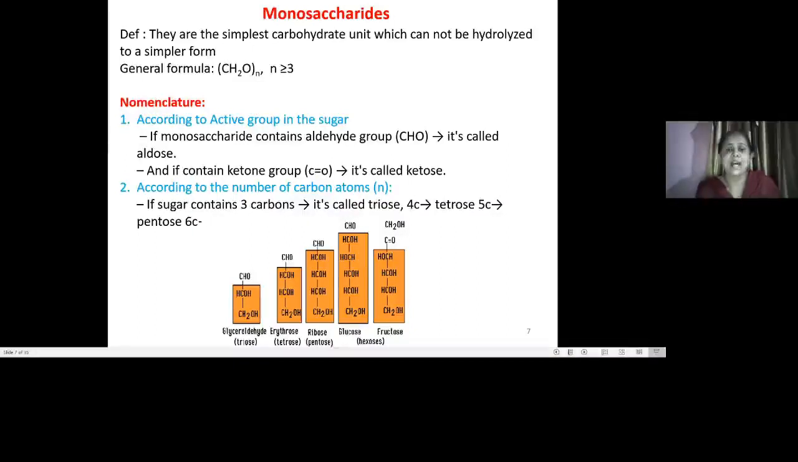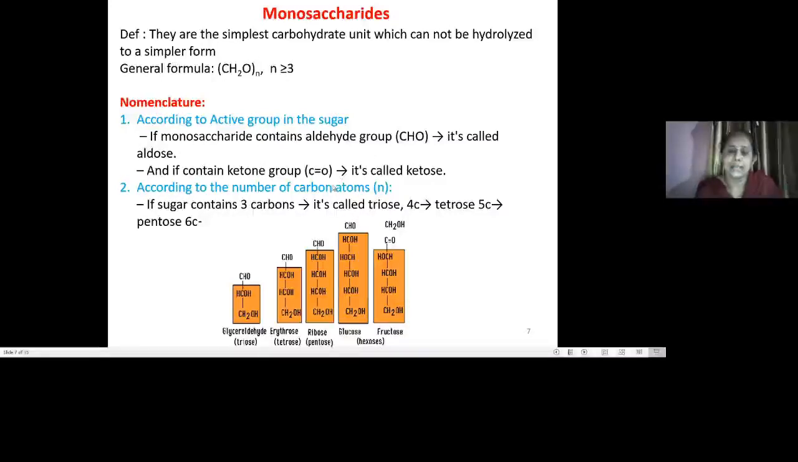First, we will see how monosaccharides are named. There are 3 ways. The first is according to the functional group present in the sugar. If it contains an aldehyde group, that is CHO, it is called an aldose sugar, and if it contains a ketone group, that is C=O, it is called a ketose sugar.